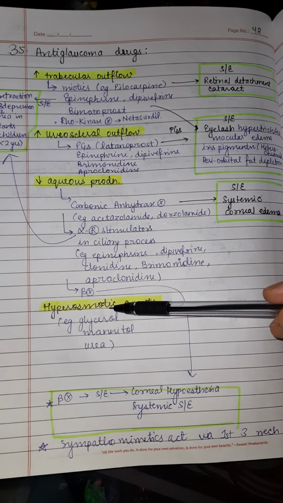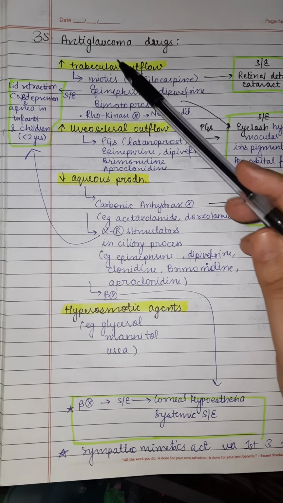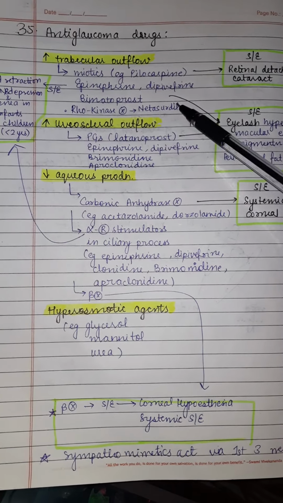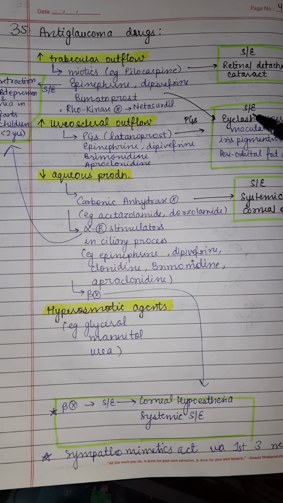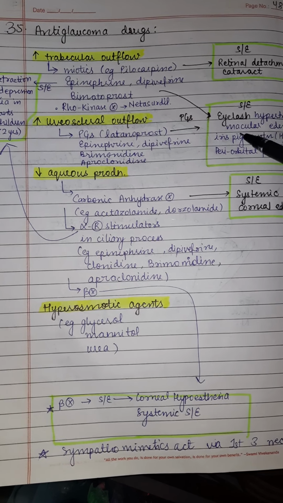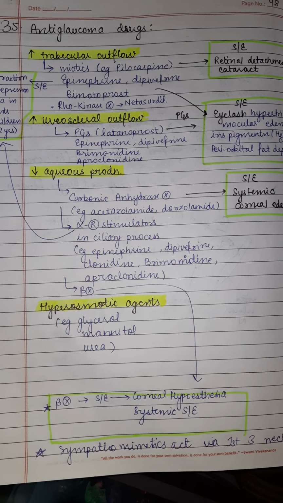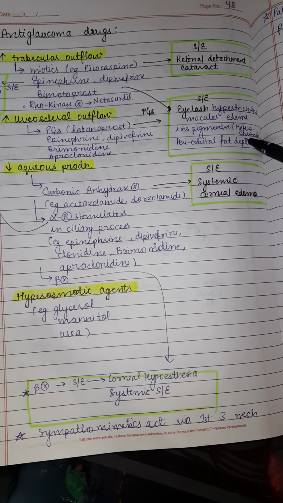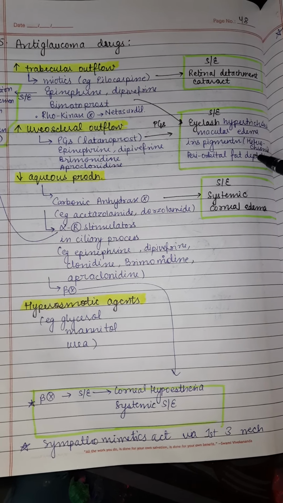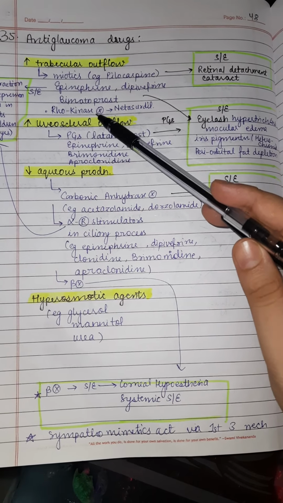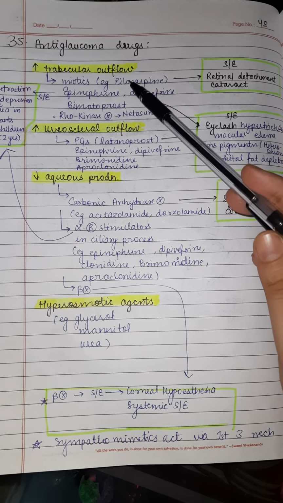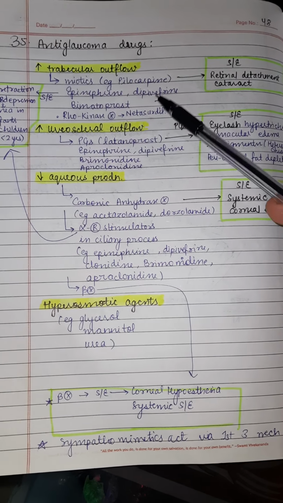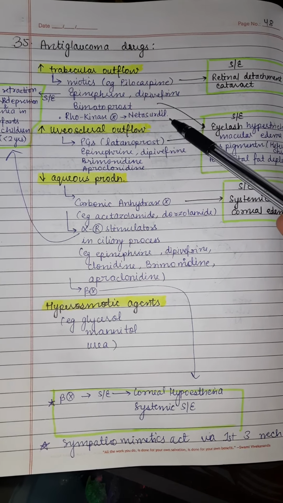Now bimatoprost, if we talk about, these are prostaglandin analogs, and these are mainly the first line agents used now. So the main mechanism is increased trabecular outflow, and the side effects are, first, eyelash hypertrichosis. They also cause macular edema, iris pigmentation, that is heterochromia iridis can be seen because of these, and periorbital fat depletion can be seen. Then another new drug is netarsudil, which can also be used in glaucoma treatment.